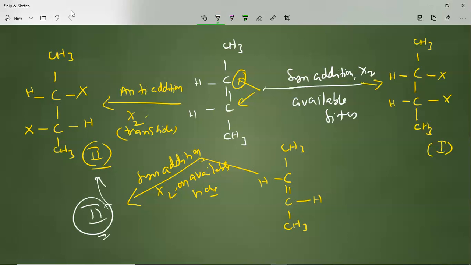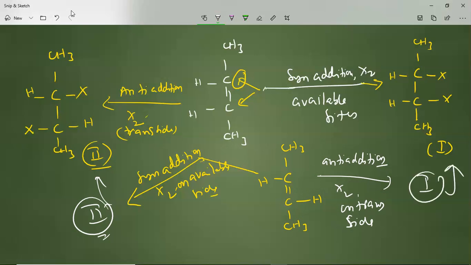But if you are doing anti-addition for this one, that is nothing but addition on the trans side, then what will you get? You will get the first one. So this is the meaning of syn and anti additions in the discussion we made.